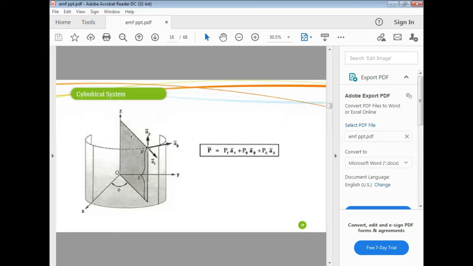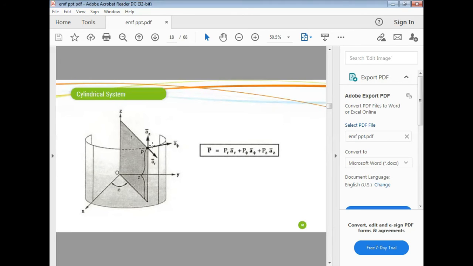Here at this point, there are three axes r, phi, z. The r vector varies like this. When the radius of the cylinder increases, the cylinder also increases in this direction. So this is the ar direction. Also z varies like this, so this is the az direction. But phi varies like this.